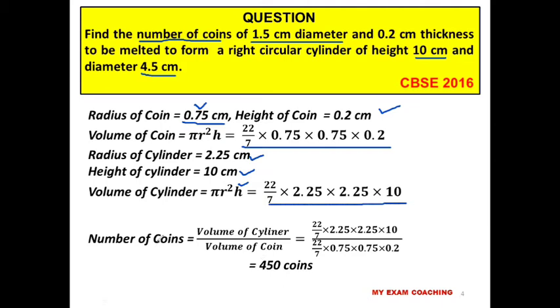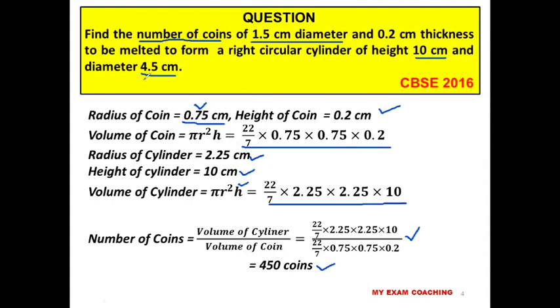Now we need to find out the number of coins. So number of coins is equal to volume of the cylinder divided by volume of coin. This calculation you can do. When you do the simplification, we will get the value 450. So 450 coins are required to make a cylinder of height 10 centimeter and diameter 4.5 centimeter.